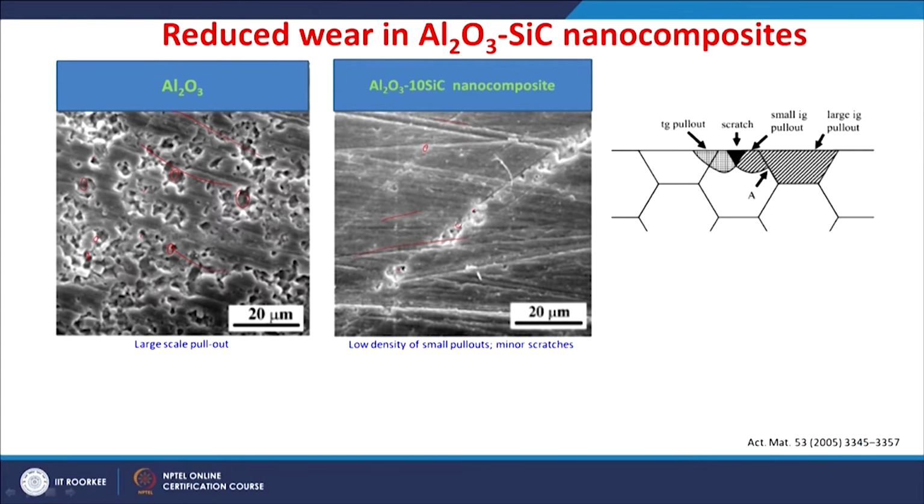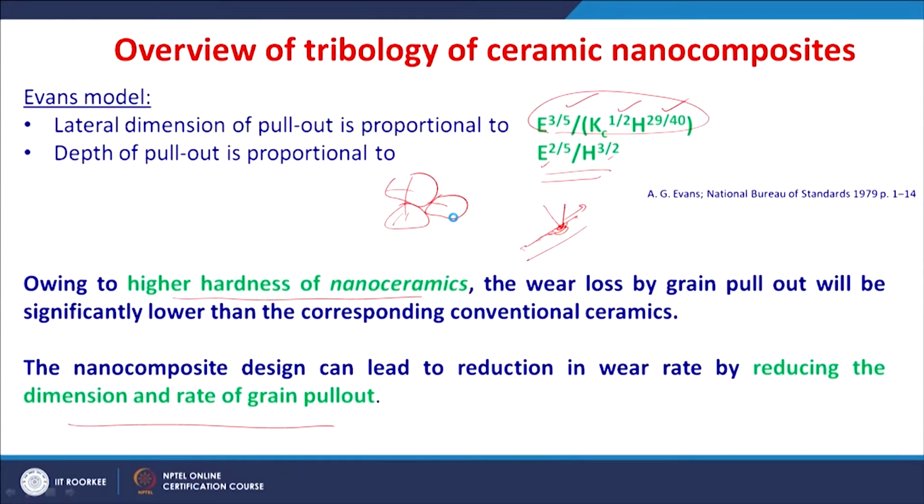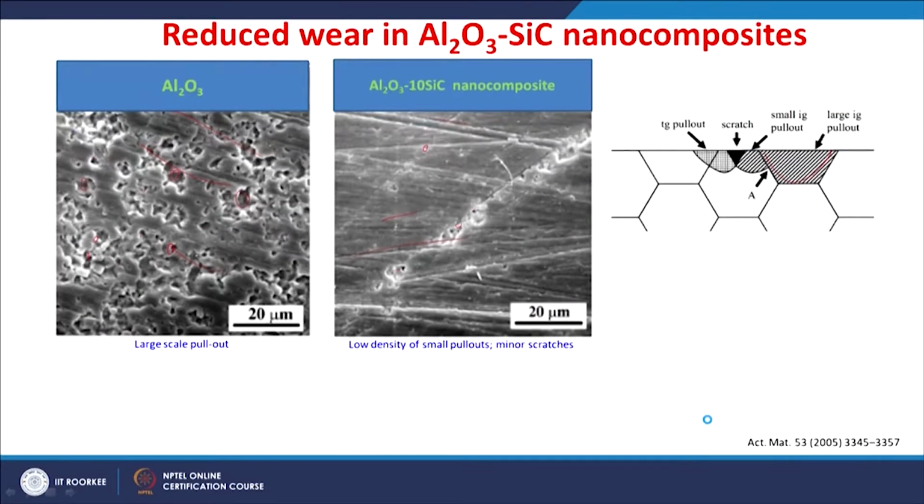So, it can be modeled, if you see the large pull out in a monolithic ceramic and a nano composite, the pull out is actually reduced because of the presence of this silicon carbide nano particle. As it was shown, the lateral dimension of pull out as well as the depth of pull out both are reduced, and that leads to improvement in the wear resistance.